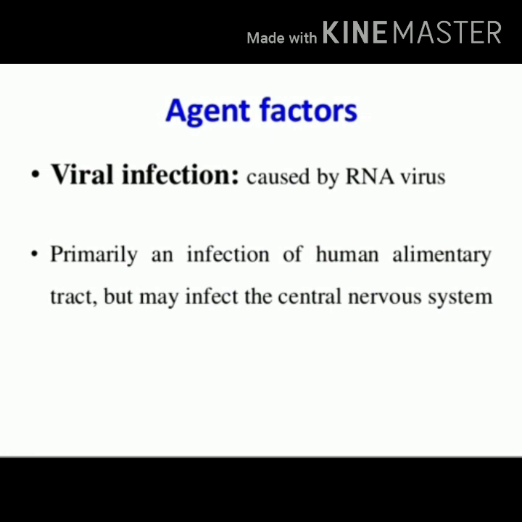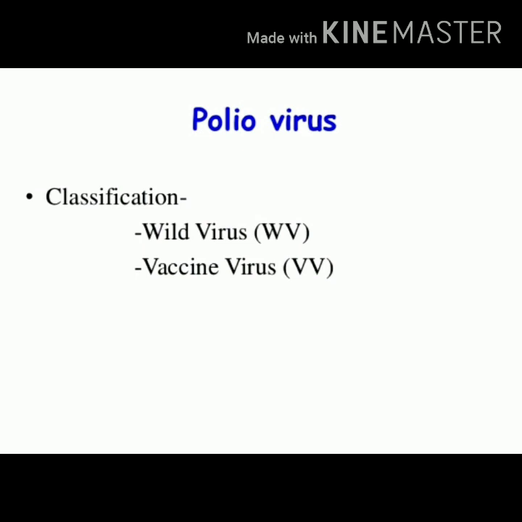Agent factors. Poliomyelitis is caused by RNA virus. This RNA virus belongs to the family Picornaviridae. This virus primarily infects alimentary tract, but in very few cases it is capable of affecting central nervous system. Poliovirus is of two types, wild poliovirus and vaccine derived poliovirus. Simply we can say wild virus and vaccine virus.